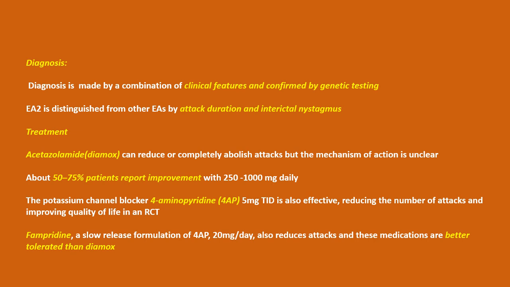Treatment: Acetazolamide can reduce or completely abolish attacks, but the mechanism of action is unclear. About 50 to 75% of patients report improvement with 250 to 1000 milligrams daily. The potassium channel blocker 4-aminopyridine, 5 milligrams TID, is also effective, reducing the number of attacks and improving quality of life. Fampridine, which is a slow-release formulation of 4-AP at 20 milligrams per day, also reduces attacks, and these medications are better tolerated than Diamox.